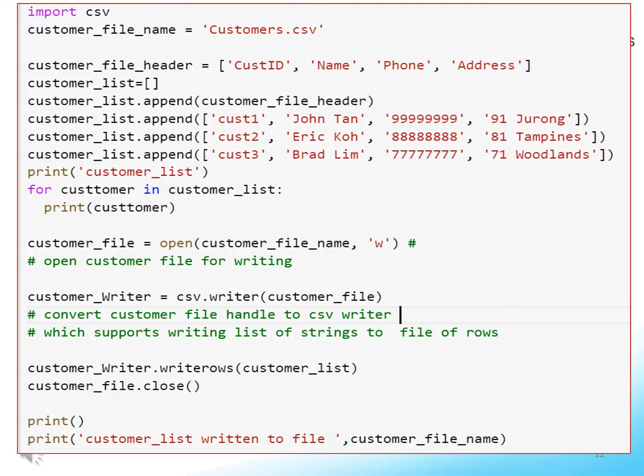The following exercises demonstrate CSV file manipulation. The program inserts 3 rows of customer data into a list, and writes the list of customer data to an output file. I will explain the code, but you should stop the video and go through the code yourself.